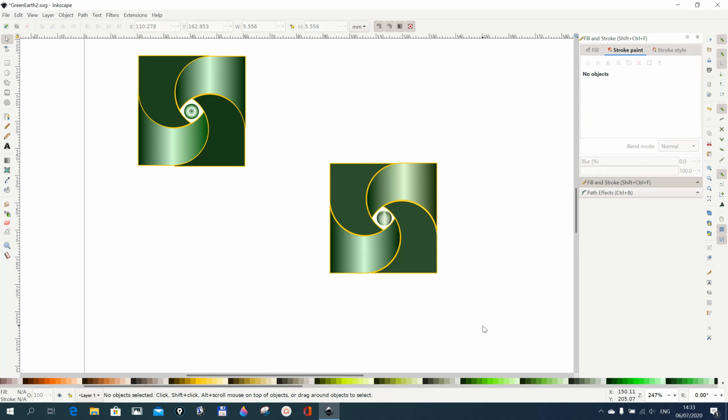So that's how to produce the Green Earth logo.